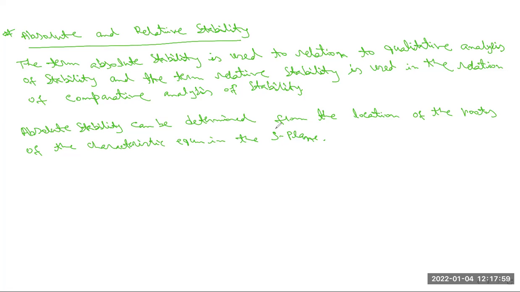Okay, and we will also discuss in the next classes these relative stability parameters, that is overshoot and damping ratio. Is it clear, all of you? This is the other classification of stability, absolute stability and relative stability. Clear?